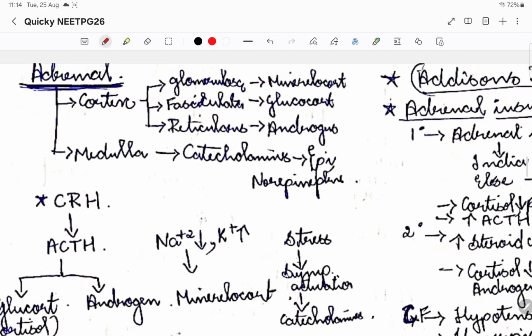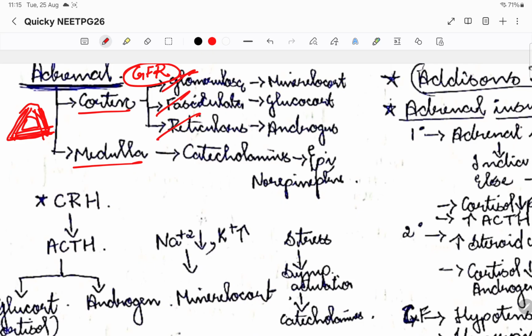So basically the adrenal gland has cortex and medulla, right? Cortex has three different layers. Each layer will be releasing different hormones, that is GFR. Glomerular filtration rate, remember, right? GFR. So meaning glomerulosa, fasciculata, and reticularis.